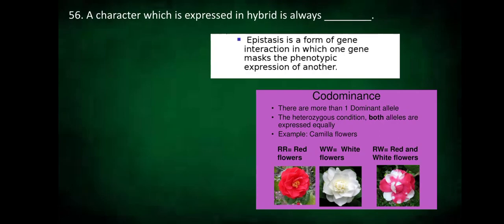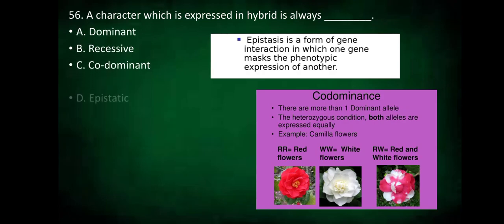So, a character which is expressed in hybrid is always dominant. Is it recessive? Is it codominant? Or is it epistasis? So, epistasis is a form of gene interaction in which one gene masks the phenotype expression of the other. Codominance also is a new word for you all.